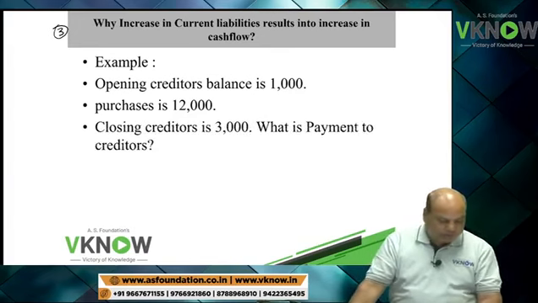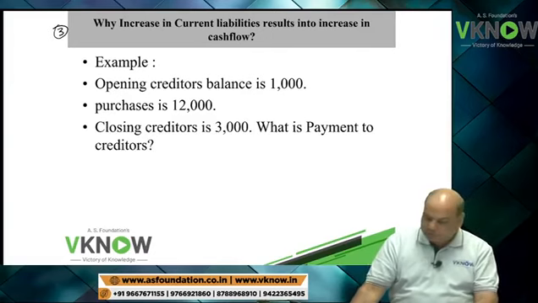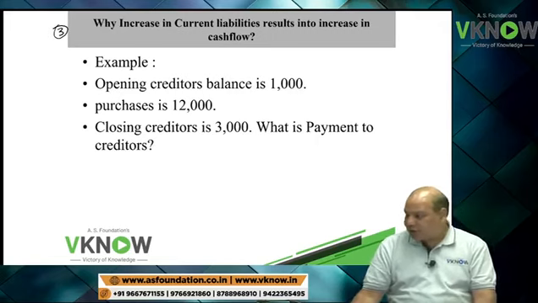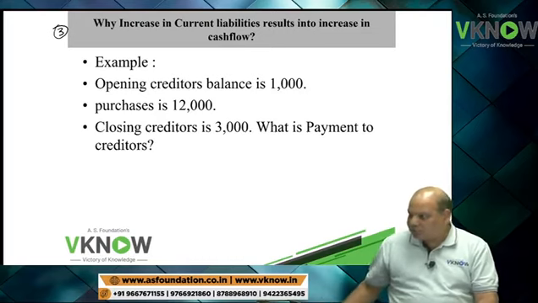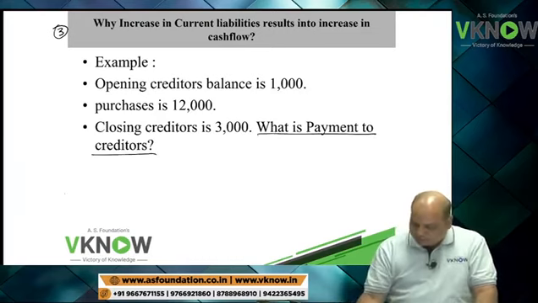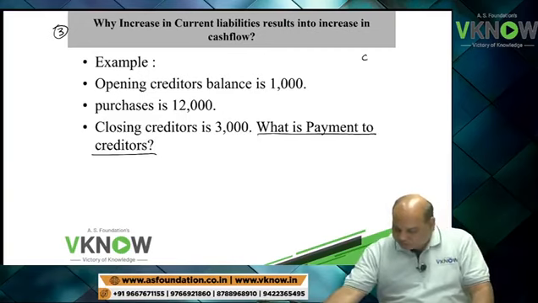Purchase 12,000. Closing creditor is 3000. My question to all of you is, what is the payment to creditors?